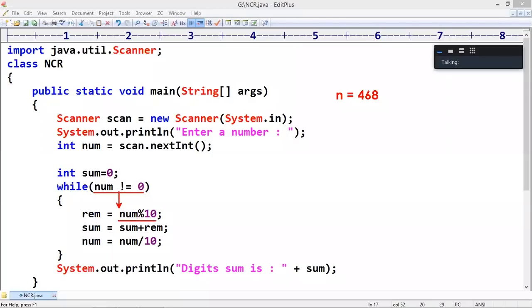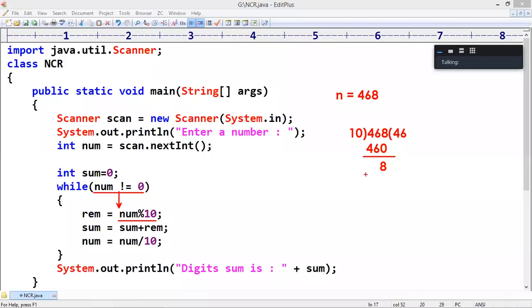468 mod 10. Whenever you perform the mod operation, when you divide 468, only 46 times, that is 460, and the remainder that comes is 8.